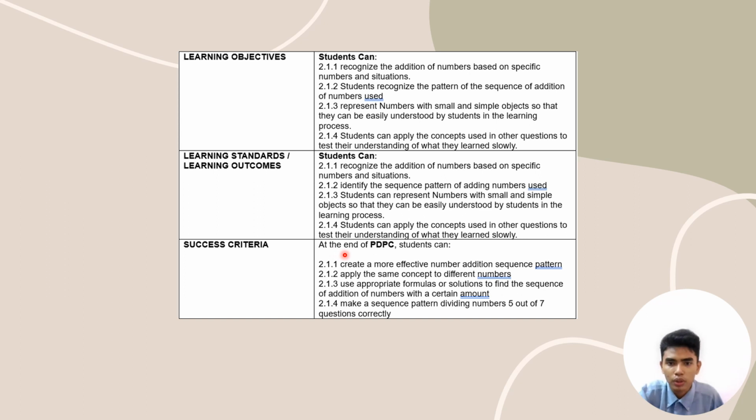And 2.1.3 over here: use the appropriate formula or solution to find the sequence of addition of numbers with a certain amount. Of course, if you use it in a different or wrong situation, we will not be getting the answer that we want, or the answer that's supposed to come from the formula or from the problems that we need to solve. So let's move on to the next slide to learn more about my daily lesson task.